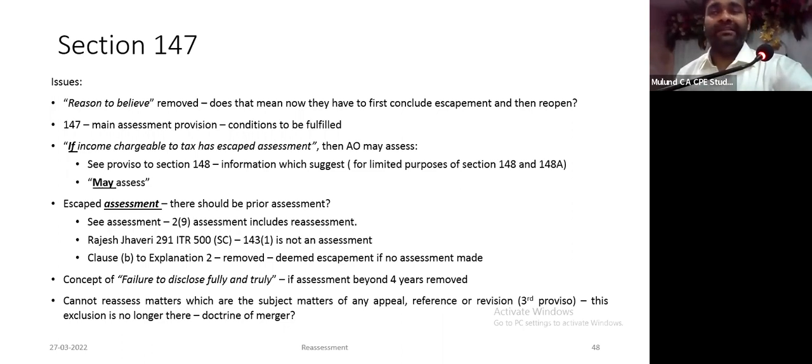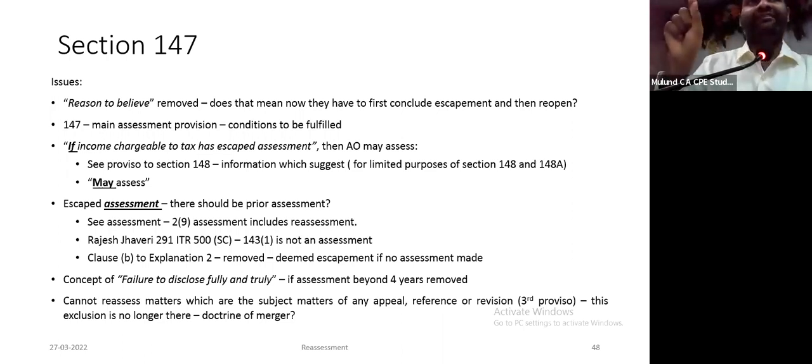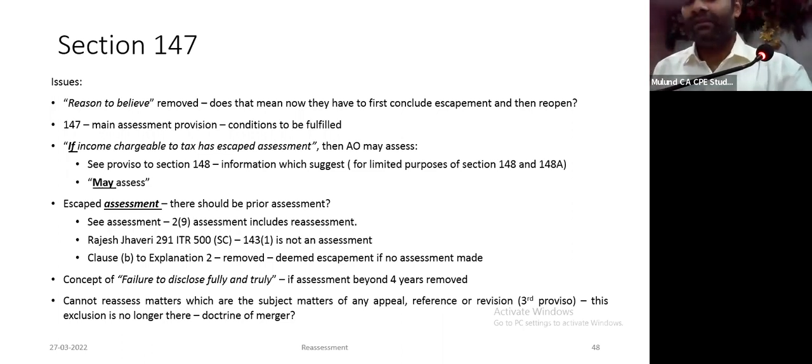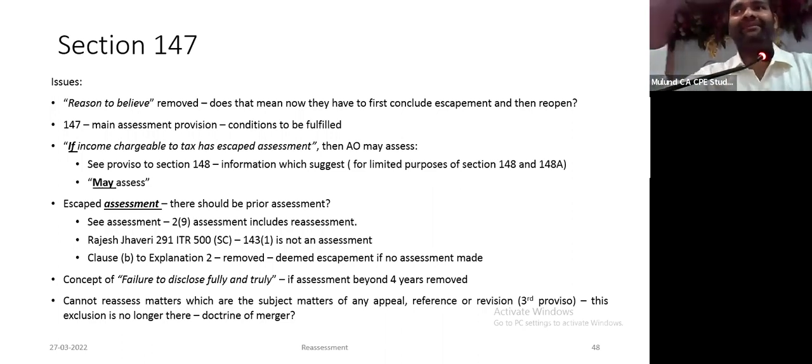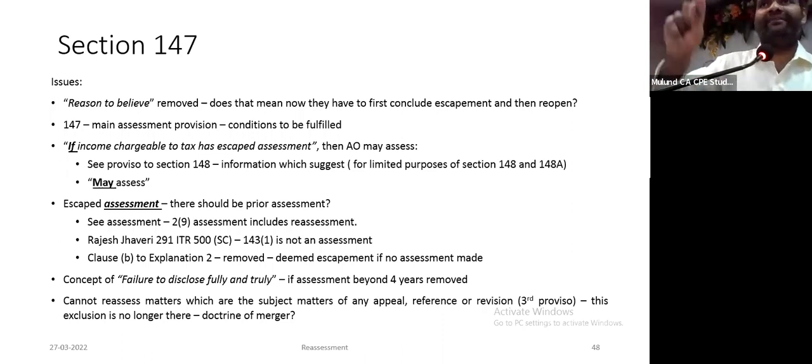My first argument is if income has escaped assessment. What do you mean by assessment? Section 29 defines assessment to include reassessment. Supreme Court in case of Rajesh Jhaveri Stockbrokers, 291 ITR, has held that an intimation under 143(1) is not an assessment. Therefore, can I say that only if there is an assessment under 143(3) or 147 that you can reopen under 147? Because then one can say income has escaped assessment.